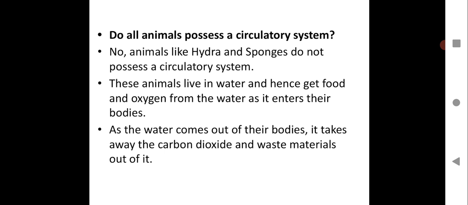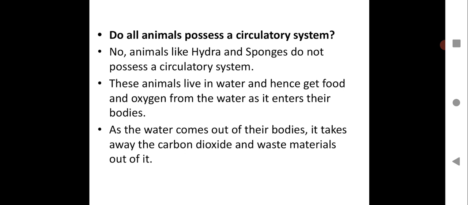No, animals like hydra and sponges do not possess a circulatory system. These animals live in water, hence they get food and oxygen from the water as it enters their body. As the water comes out of their bodies, it takes away the carbon dioxide and waste material. So this kind of system works in some animals like hydra and sponges.